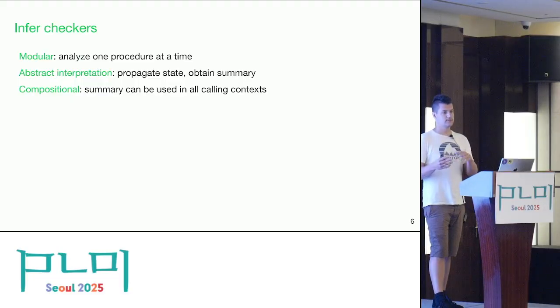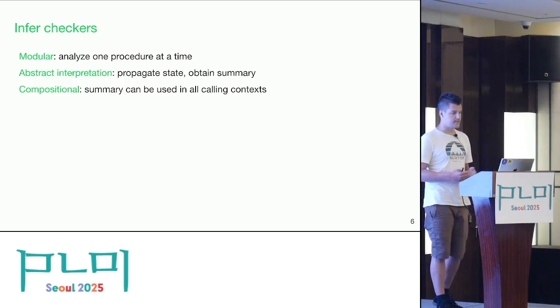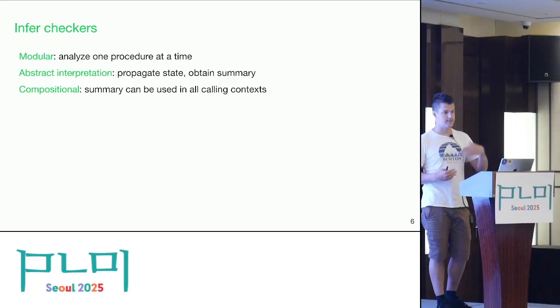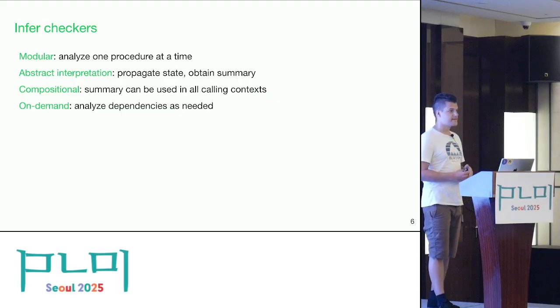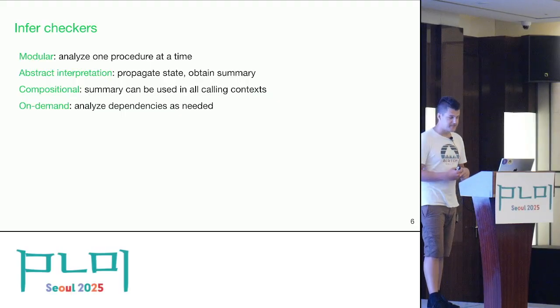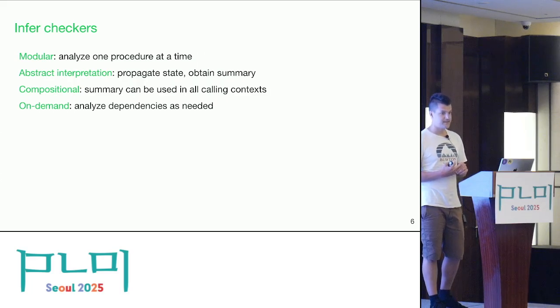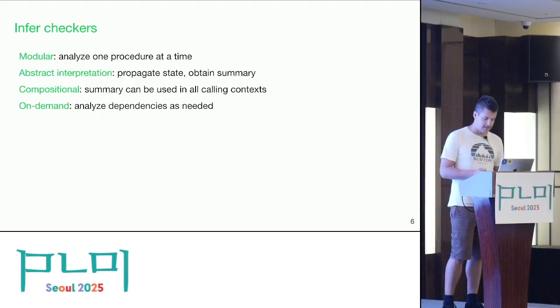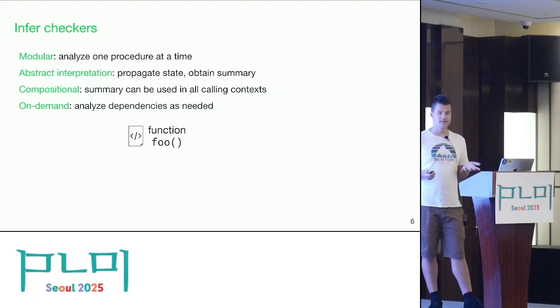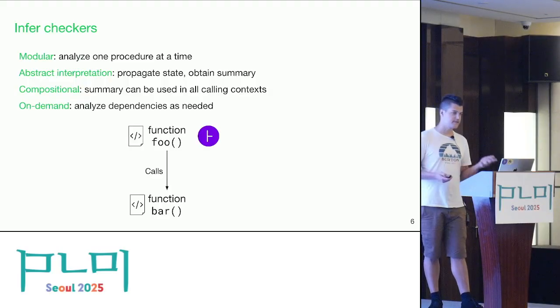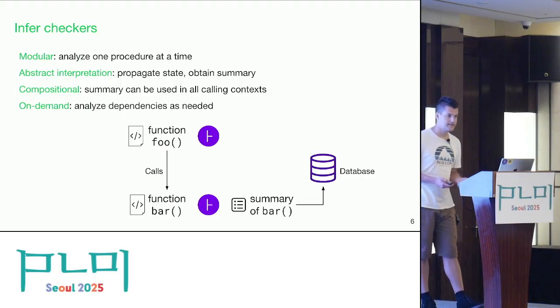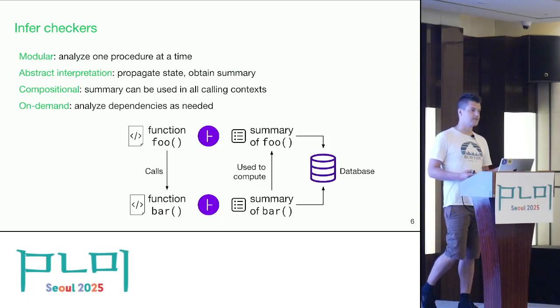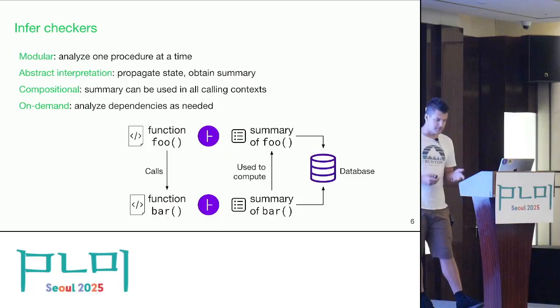So if there's a function which is being called in different contexts, we don't need to analyze it multiple times. We can substitute this summary in every calling context. And it's on demand, which means that dependencies are analyzed as needed. This will be interesting when we see recursion, but I will get back to that later. So for example, if we have some function foo that we want to analyze, but it calls function bar, then we first analyze bar, come up with a summary, put it in our database so that we can reuse that to compute the summary of foo. So this is how